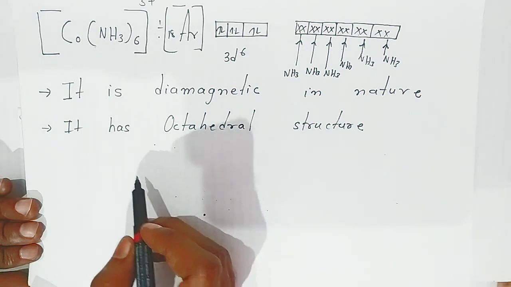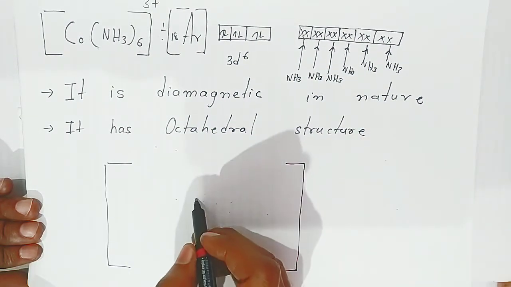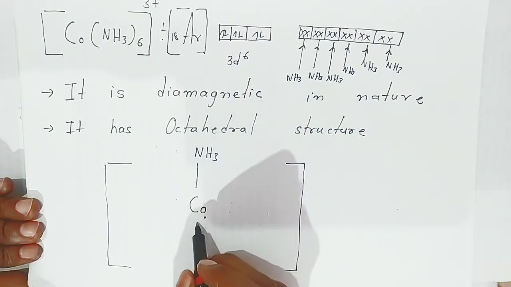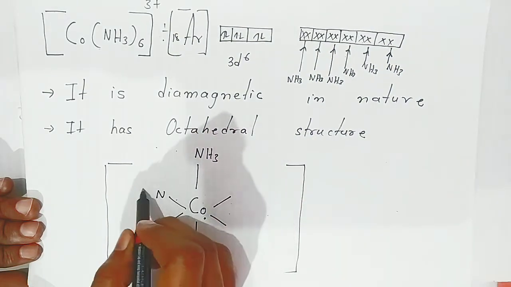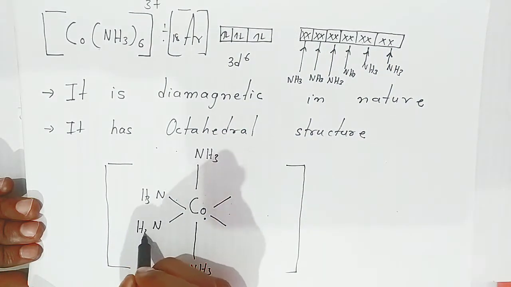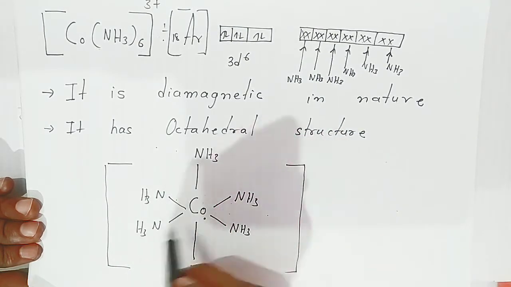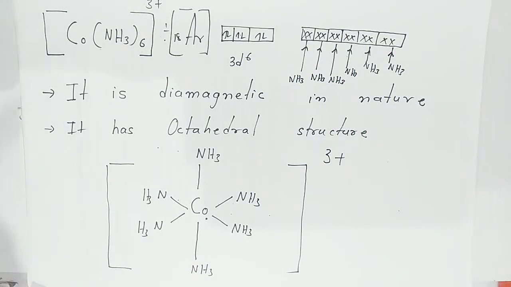So students, when you write down the structure of this hexaamminecobalt 3 plus, you have to write down the structure like this. This is the complex symbol. Now cobalt will be at the center, 1 ammonia from the top, the second at the bottom, and these are in the square. This is the structure of hexaamminecobalt 3 plus. All the pairs are coming from the nitrogen of the ammonia, and this is 3 plus. This is the octahedral structure of hexaamminecobalt 3 plus.